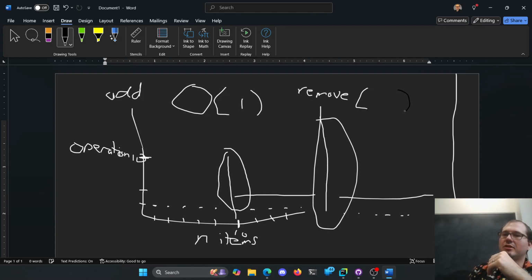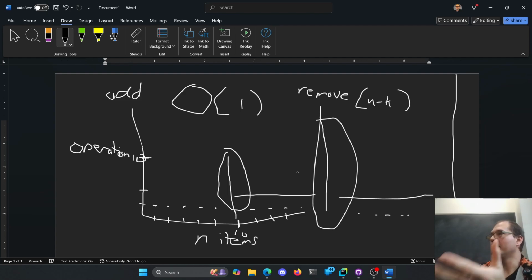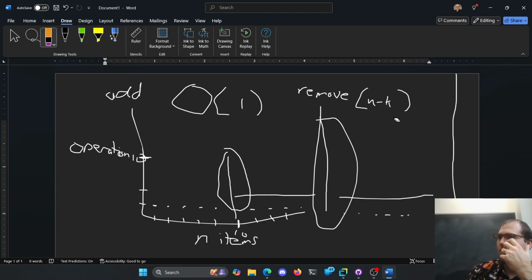So the technical term for that, if we're removing the kth index, I don't know why they use k, but sure, the kth index here is going to be n minus k. If k is 0, we remove the first thing, we have to move n items. If we remove the last thing, then k is n, it's 1 operation. But, again, thanks to our fancy hand waving here, k is technically a constant. It doesn't grow in terms of n here. It's not like any sort of relation here. So removing, we just say, is O of n. The bigger it is, the longer it takes to remove something, because you have to do some shifting.